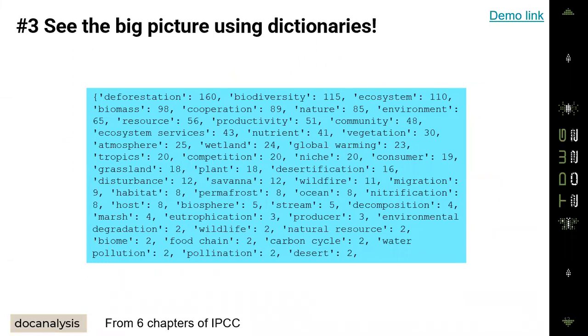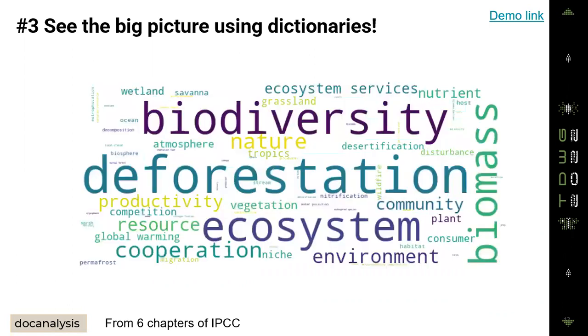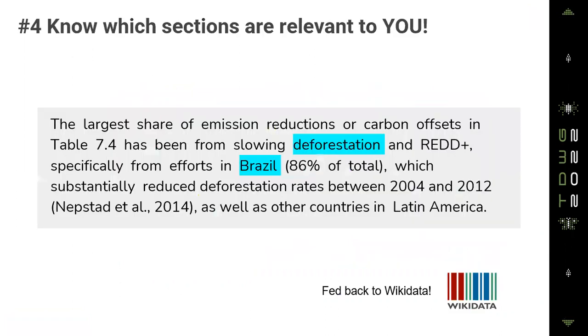So let's say you want to know what are all the biodiversity related terms that occur in the chapters of IPCC reports and how frequent are these terms. Our tools can automatically do that. So here is a word cloud that we generated by analyzing and searching 6 chapters of IPCC reports.